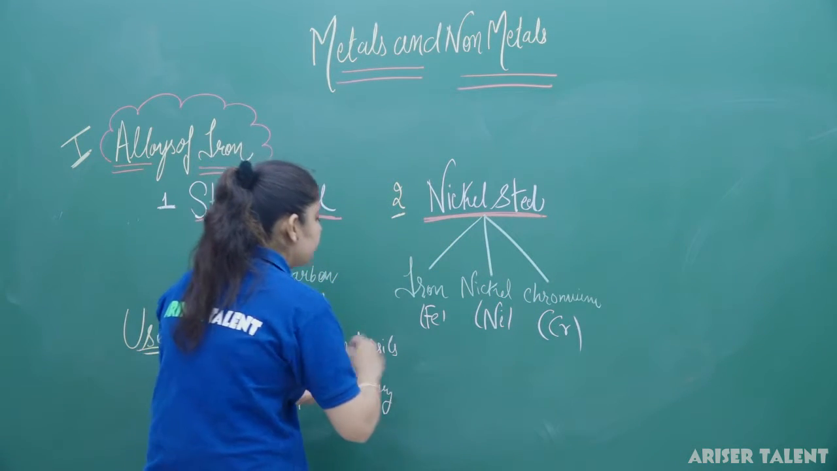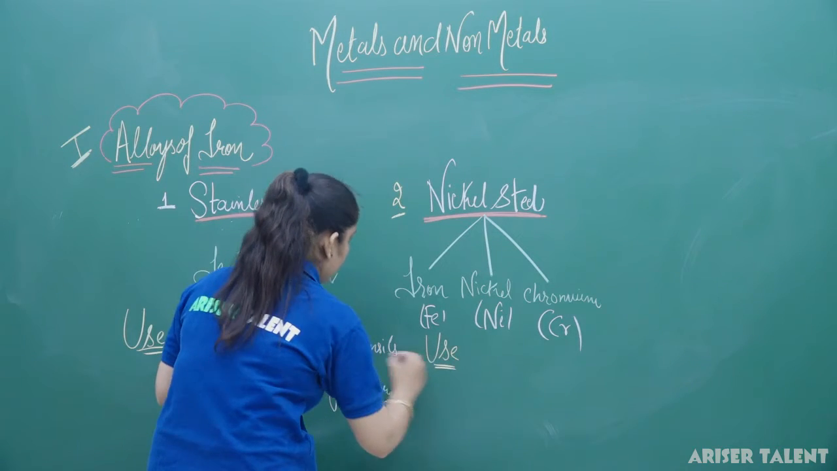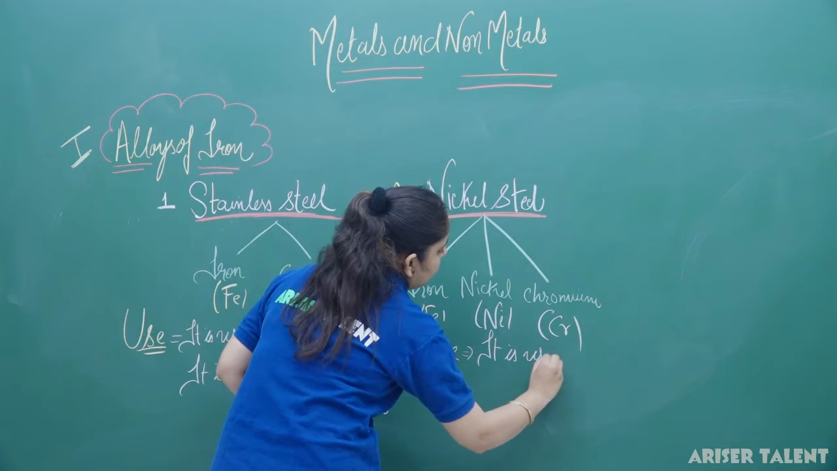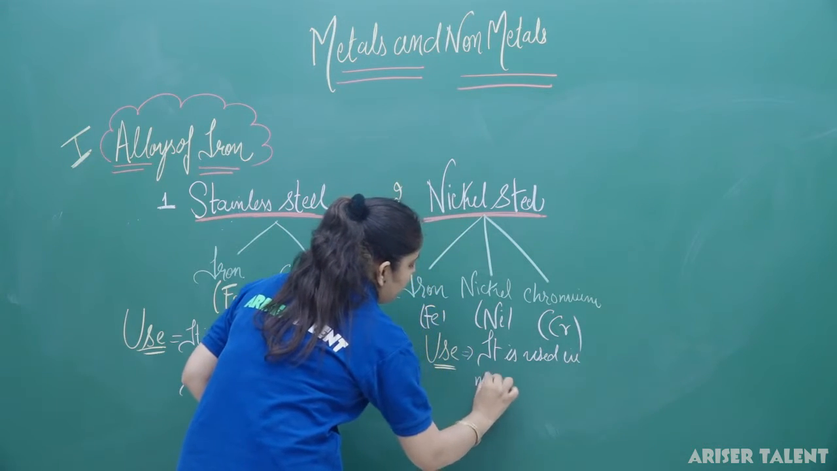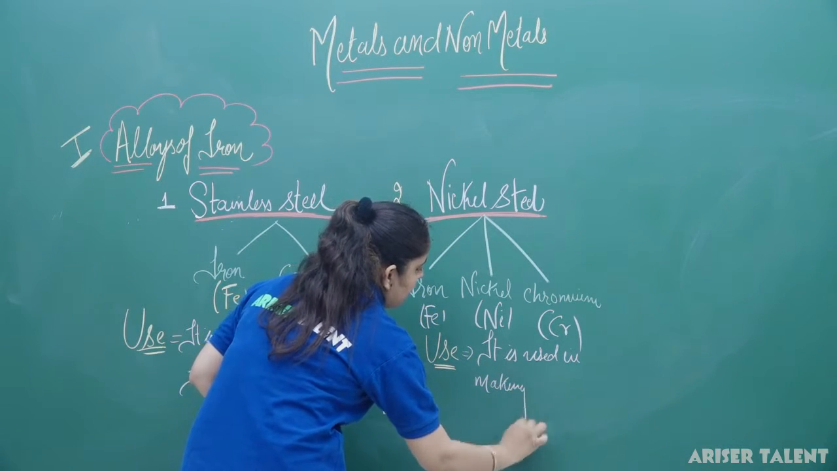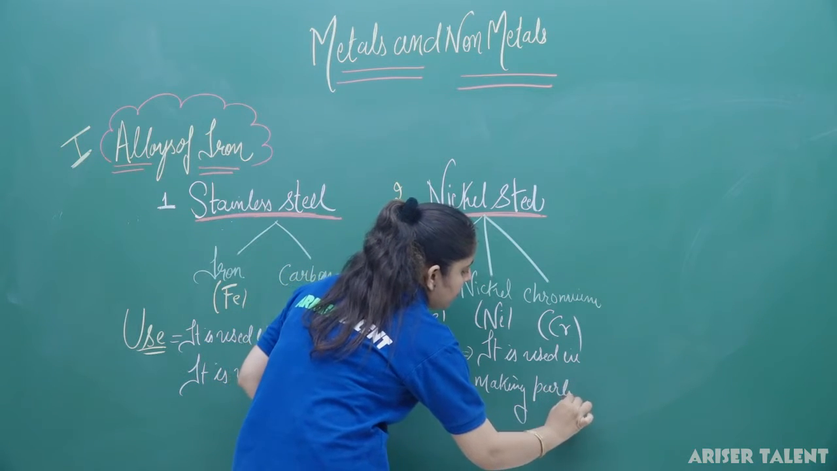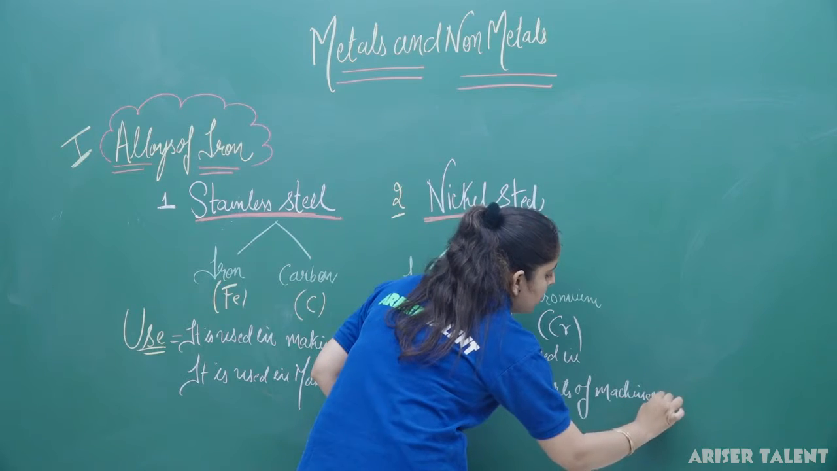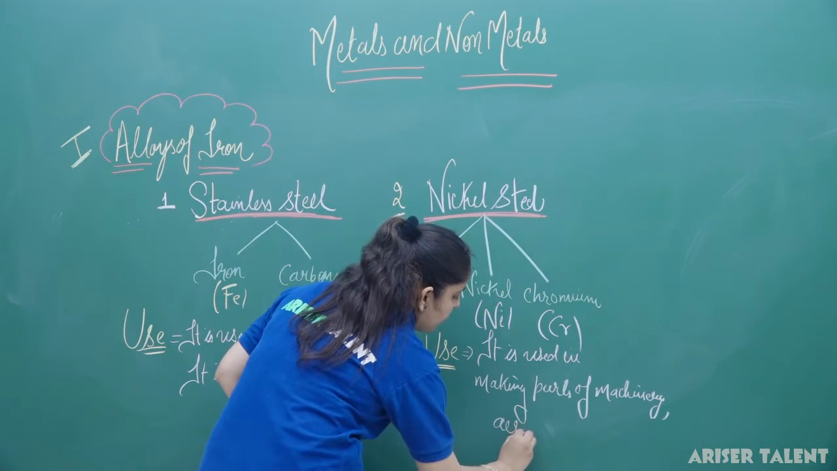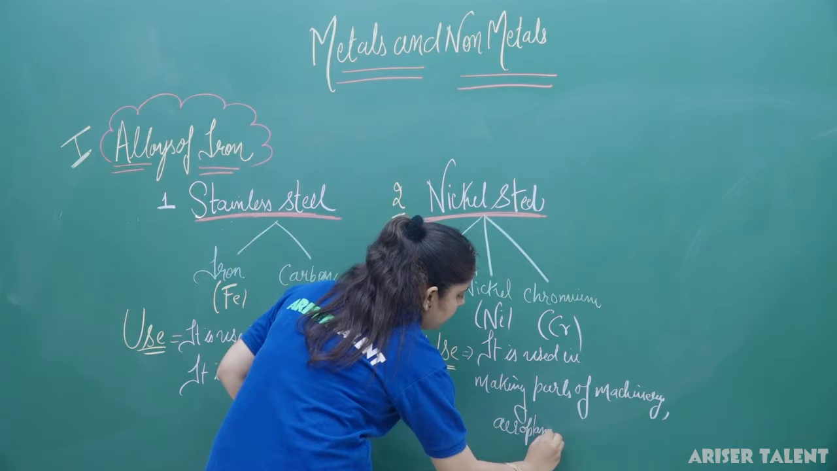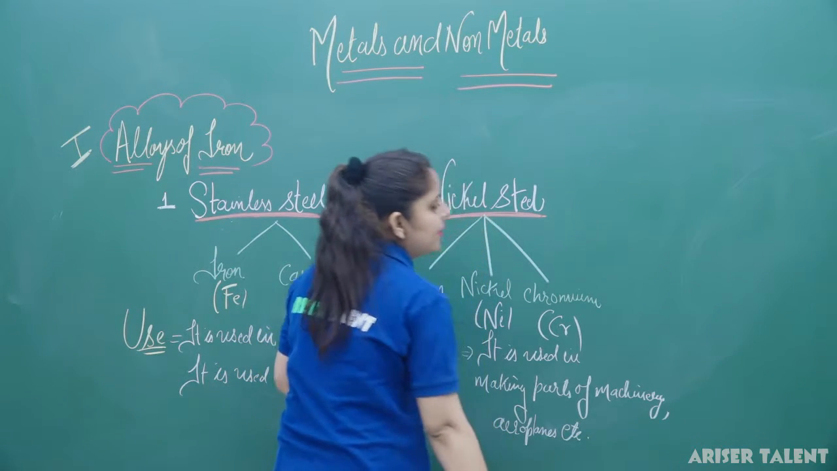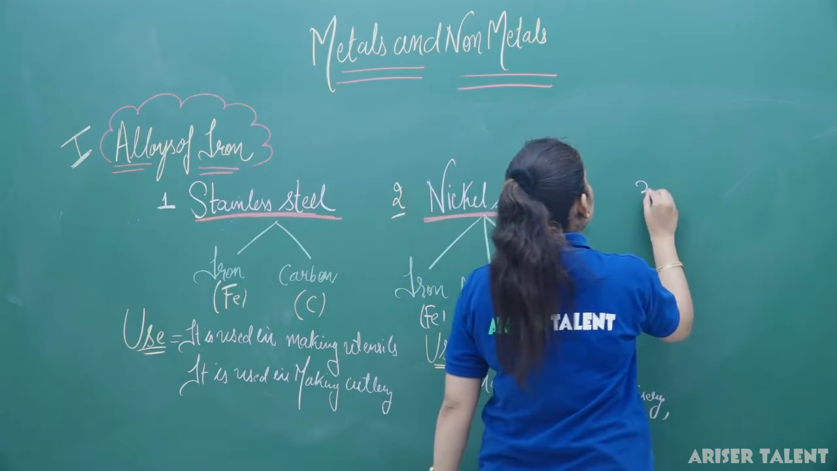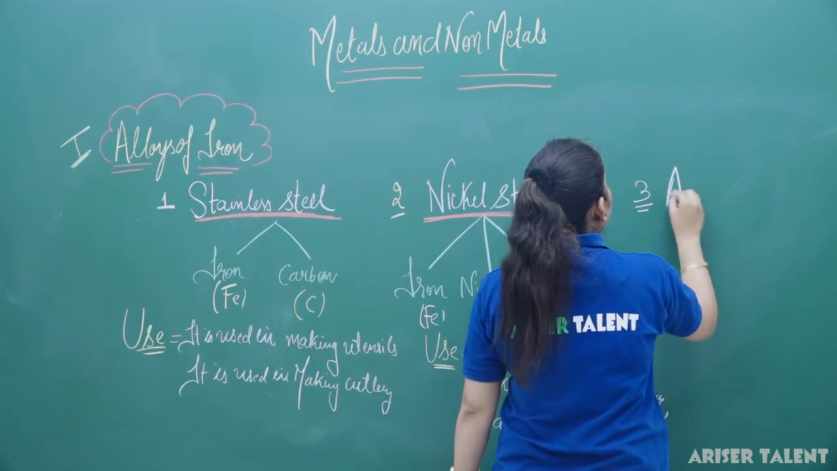So its use is, it is used in making parts of machineries, aeroplanes, etc. So this is the nickel steel. The third thing is Nico.